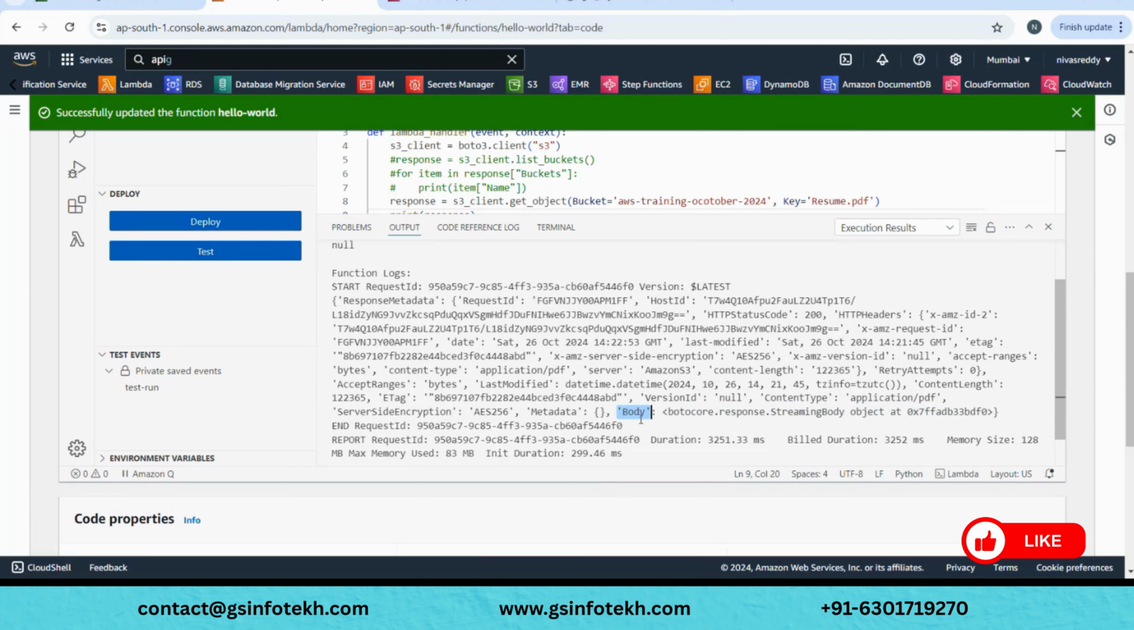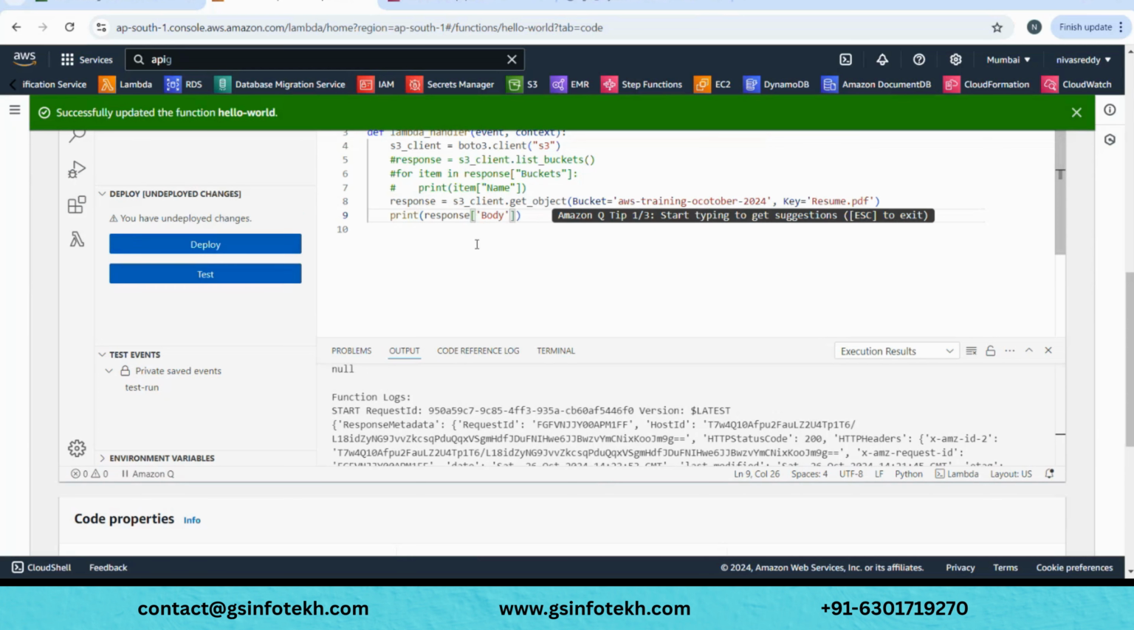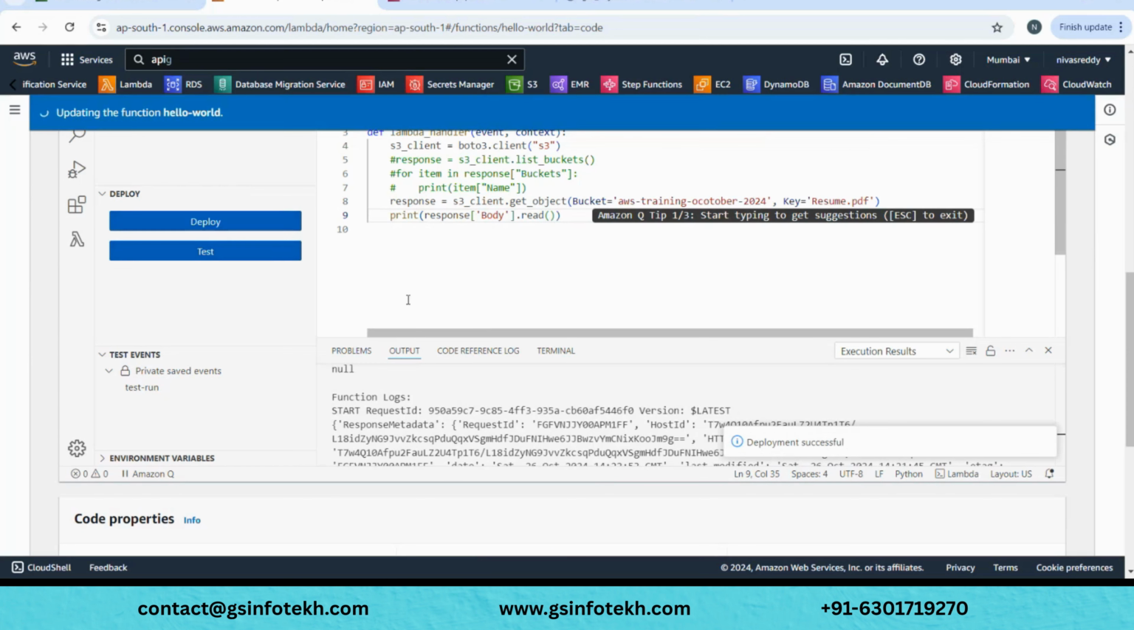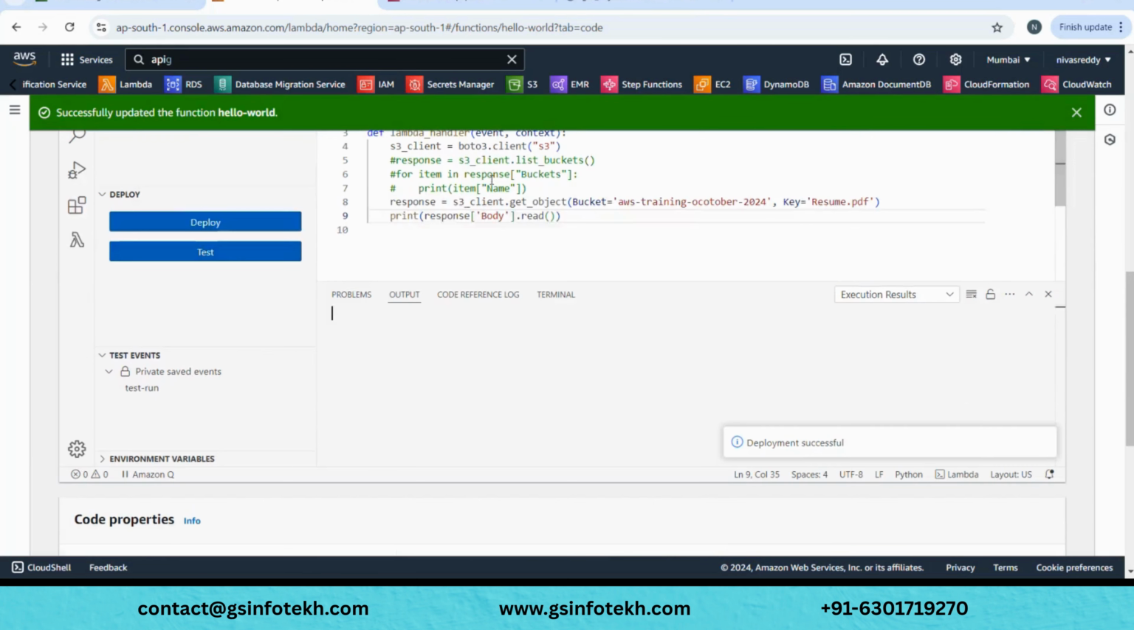First thing, get the body. I'm just copying this, copy that keyword, sorry, body. So under response, you just give body. So out of body, you do this, and you have some method called read. And let's try if you can read the actual content now. Deploy, deployment successful, test. I just hit test. So let's see, did I hit? Okay, I didn't.